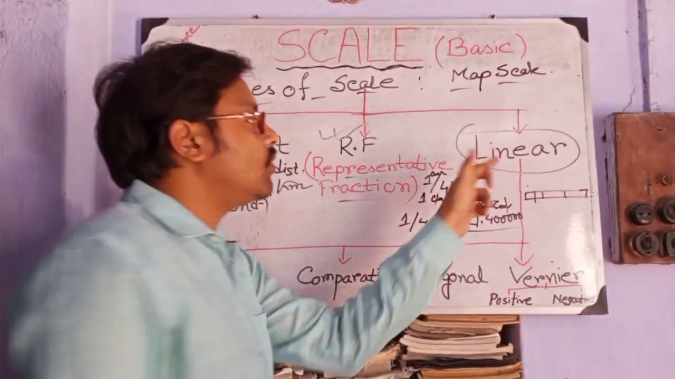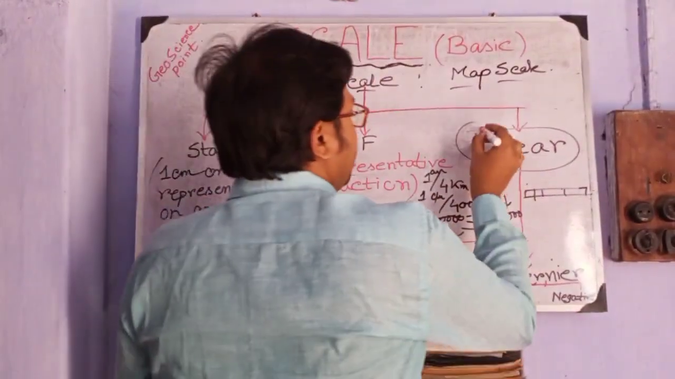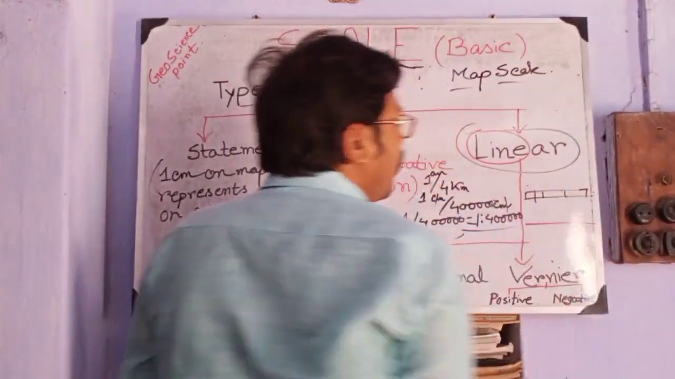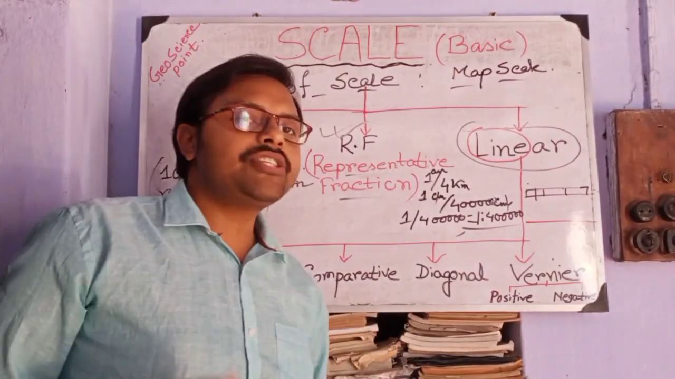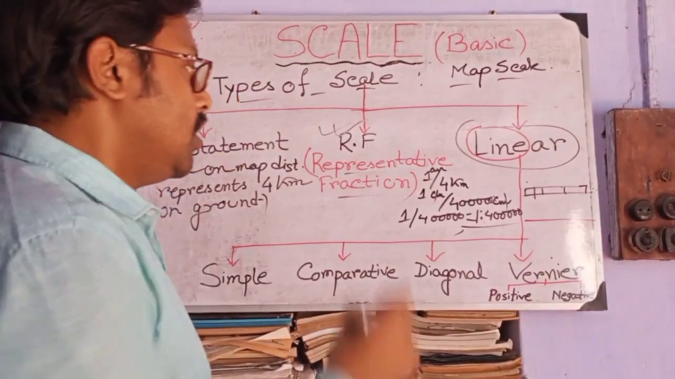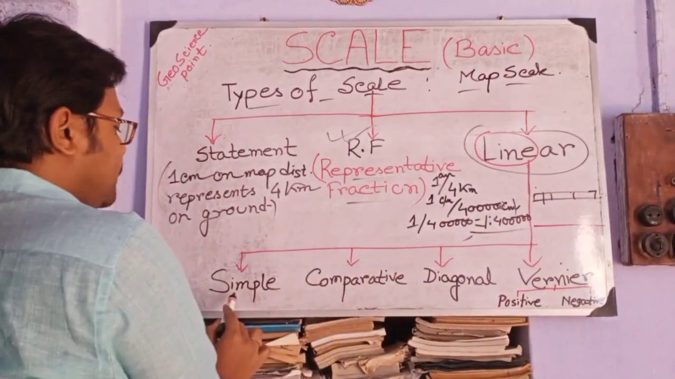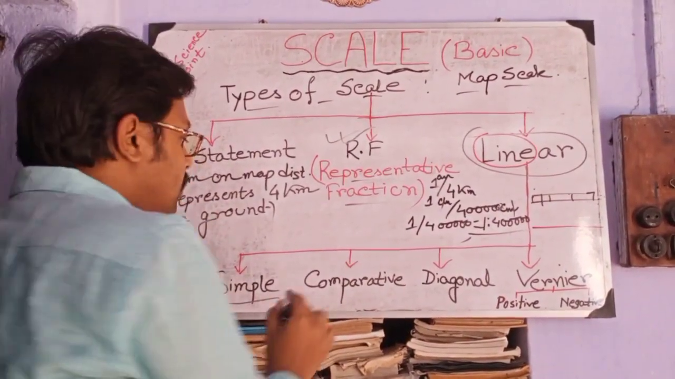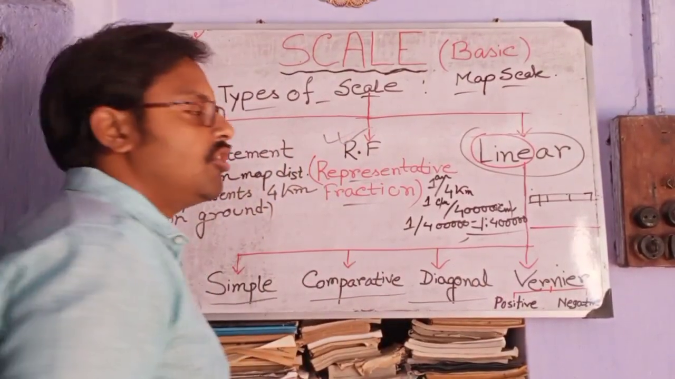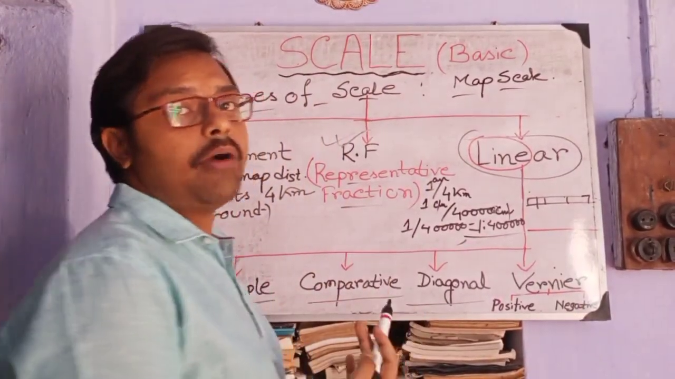This word linear comes from line. On a line, the scales that are drawn are linear scales. There are 4 types of linear scale: simple linear scale, comparative linear scale, diagonal scale, and vernier scale. These are the basic 4 types of linear scale that we have to know about and draw.